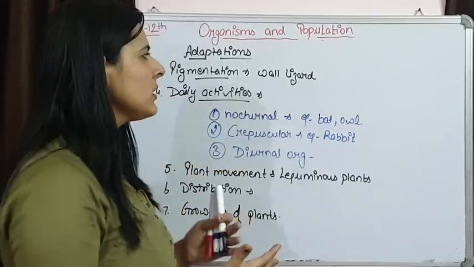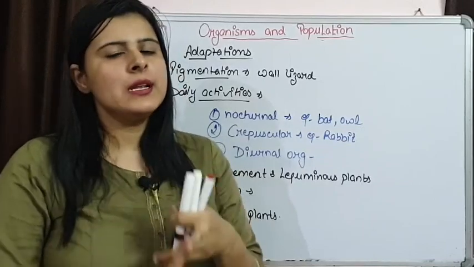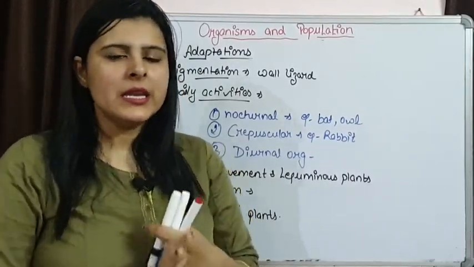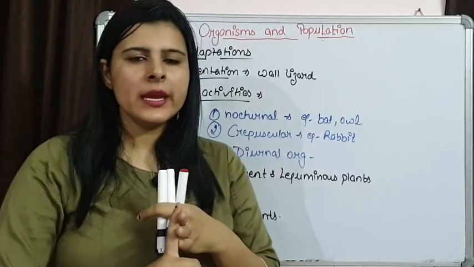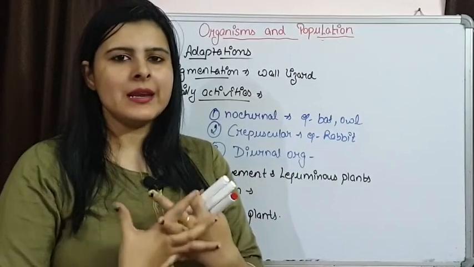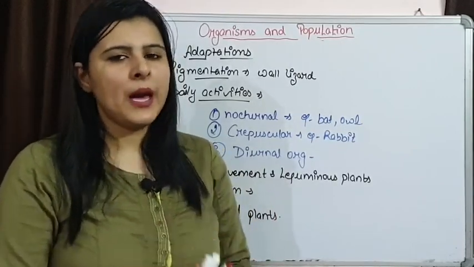So, we have talked about three abiotic factors: water, temperature, light, and how they are influencing the living organisms. Now, we are left with one abiotic factor, that is soil, which we are going to discuss in our next class, and along with that we are also going to talk about the biotic factors.